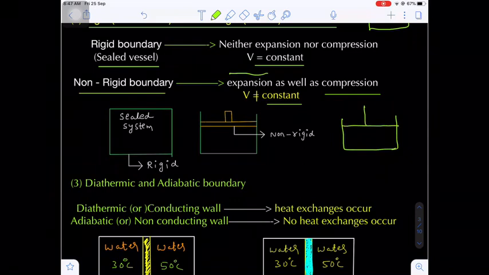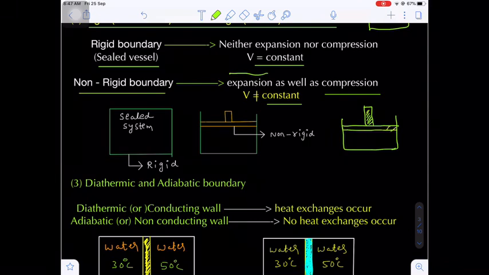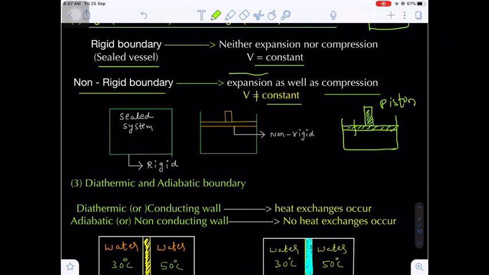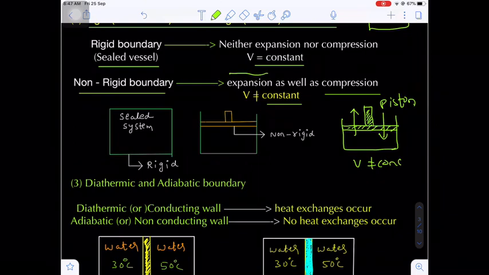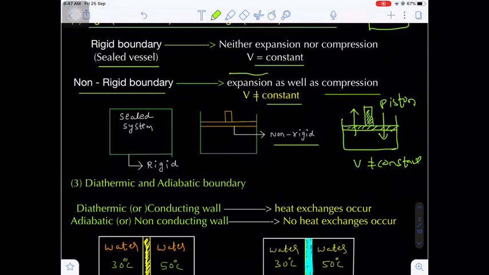So this is a cylinder containing a freely movable piston. If you move the piston upward or downward, the volume can vary. Volume is not constant. Such a boundary is a non-rigid boundary. Are you getting my point?